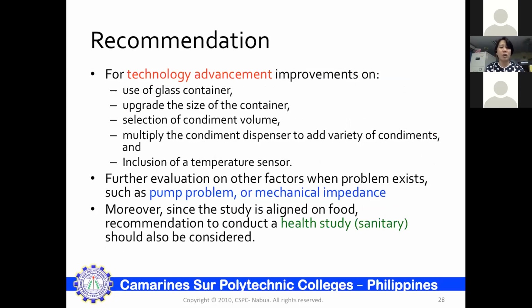Recommendation for technology advancement, these are our recommendations. Further evaluation on other factors such as the pump problem, mechanical impedance, and particularly also conduct a health study since we will be catering food.